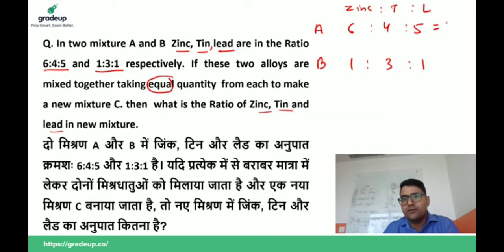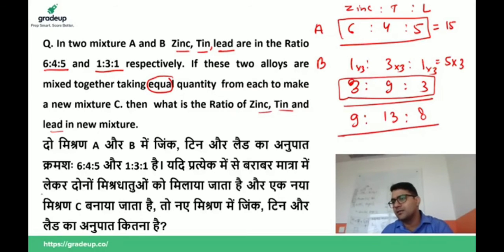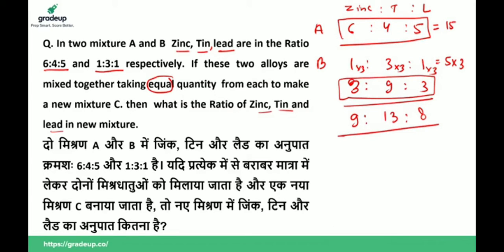6 plus 4 plus 5 is 15, and this is 5. So first of all we have to make it equal, multiply by 3 here. This is the balancing of ratio, guys. So we have 3, 9, 3 here. So we have the balanced ratio, this and this. So simply add zinc to the zinc, tin to the tin and lead to the lead. This will be your answer. I hope you got the point. Is it clear to all of you? Write in the comment box yes or no.